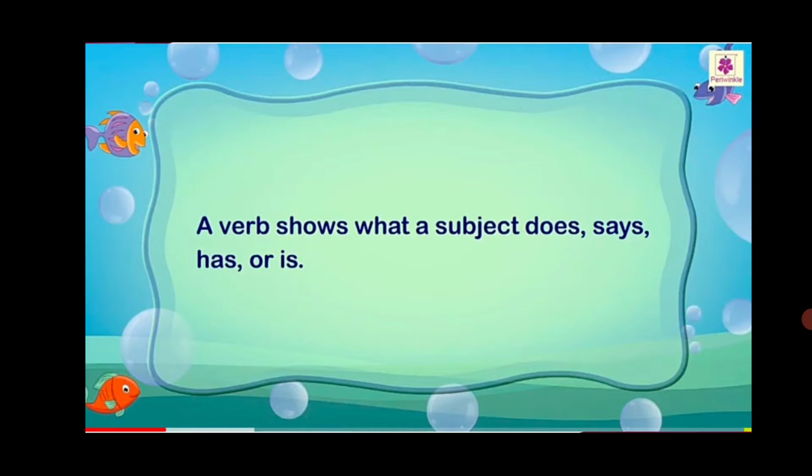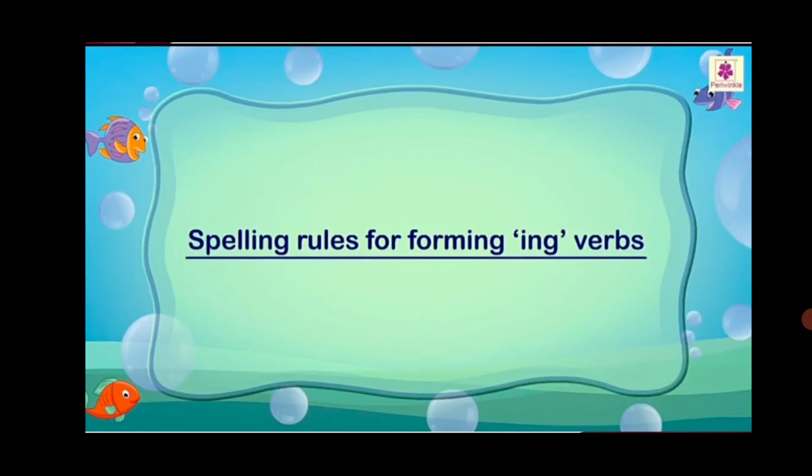Now, I told you earlier, a verb shows what a subject does, says, has or is. Now children, while we are adding ing to the verb or doing word, some spelling rules are there to form the ing verbs. We will see that now children.